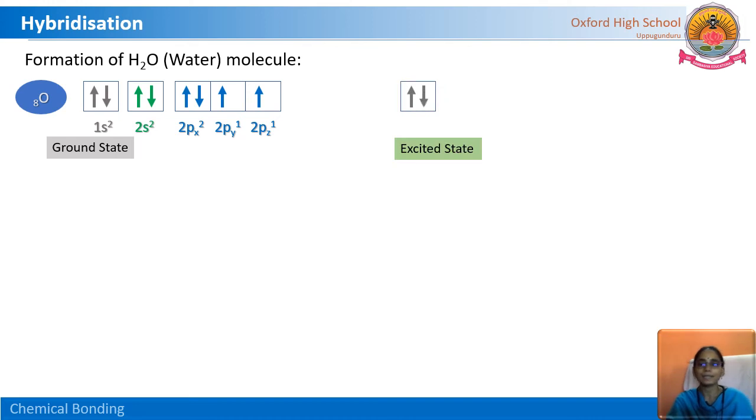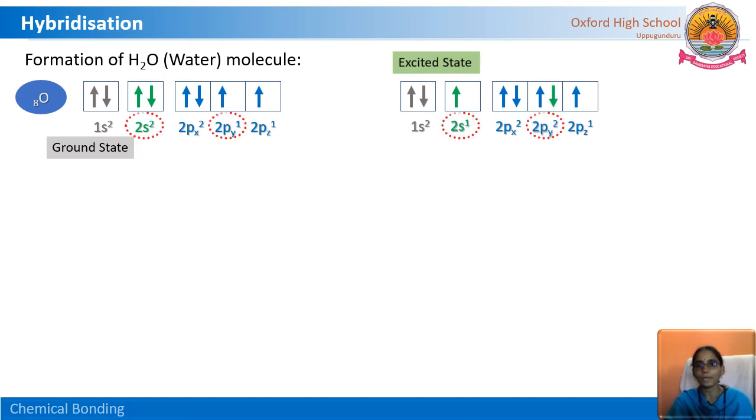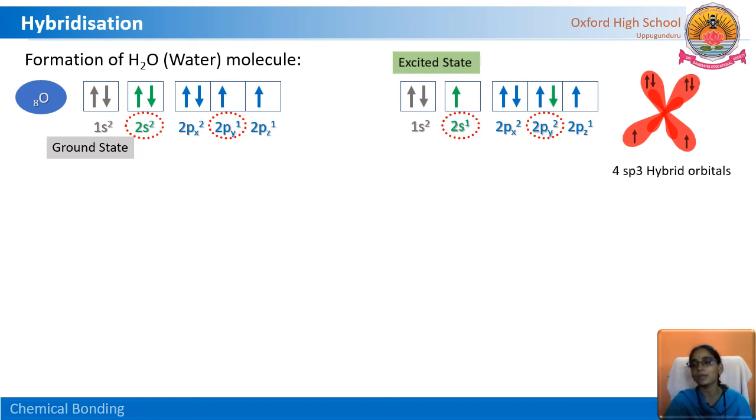Let us see. The excited state electronic configuration is 1s2, 2s2, 2px2, and the electron jumps to the next one. So from the 2s orbital, the electron jumps to the 2py. Here, are these sp2 or sp3 orbitals? What kind of hybridization is this? Yes, it is 1s orbital and 3p orbitals. So again it is sp3 hybridization. But how many hybrid orbitals are formed here? 4 hybrid orbitals, because 1s and 3p orbitals.